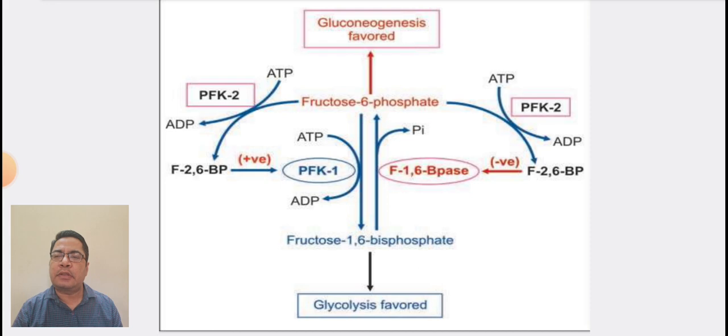Then, this 2,6 bisphosphate is converted into fructose 1,6 bisphosphate by enzyme phosphofructokinase 1. On the other hand, this fructose 1,6 bisphosphate is reversibly converted to fructose 6 phosphate in the presence of enzyme fructose 1,6 bisphosphatase.